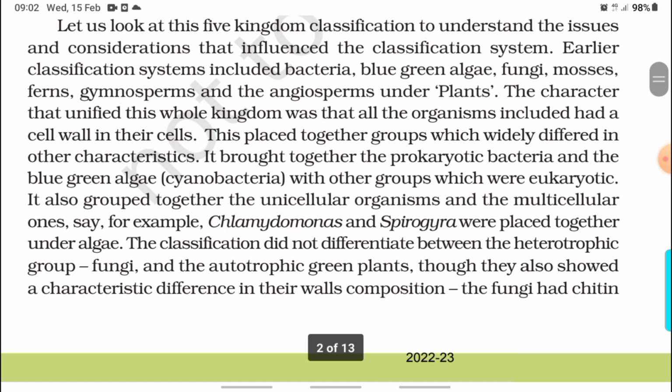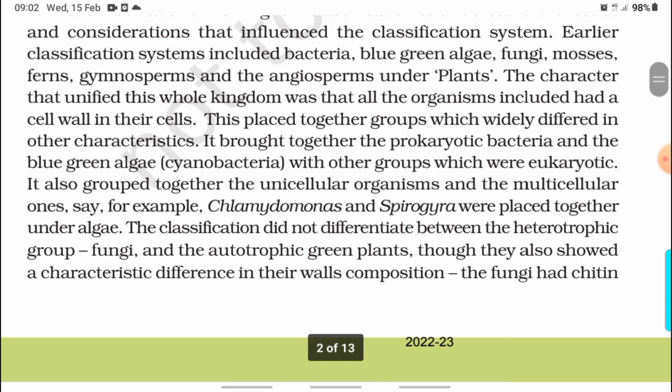Let us look at the 5-kingdom classification to understand the issues and considerations that influenced the classification system. The earlier classification system included bacteria, blue-green algae, fungi, mosses, ferns, gymnosperms, and angiosperms under plants.